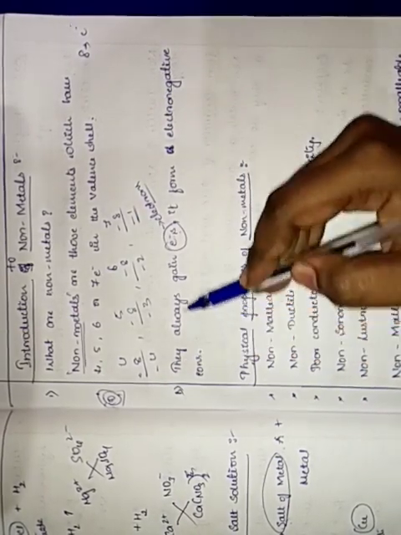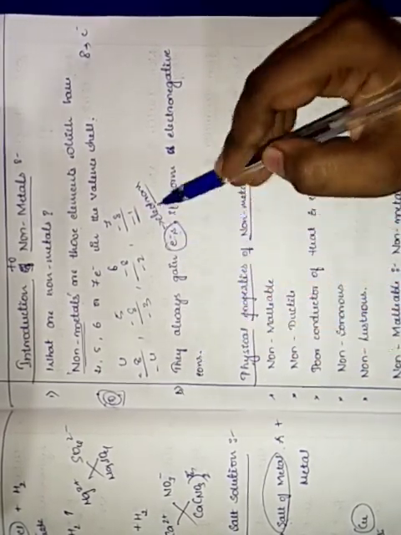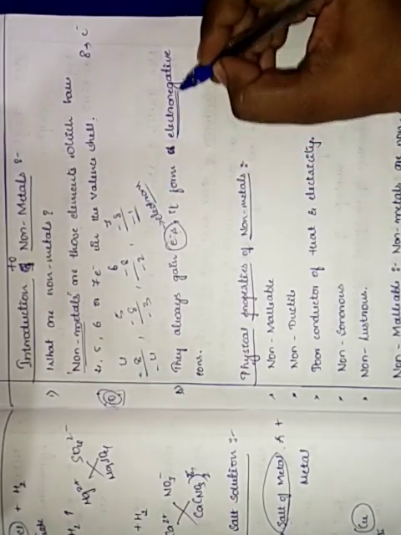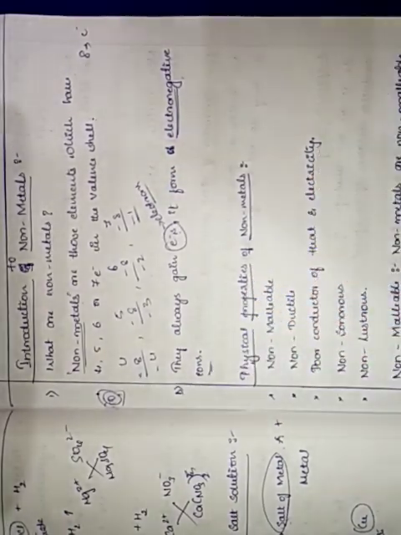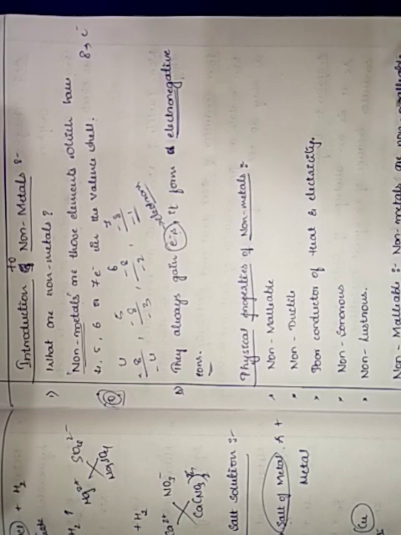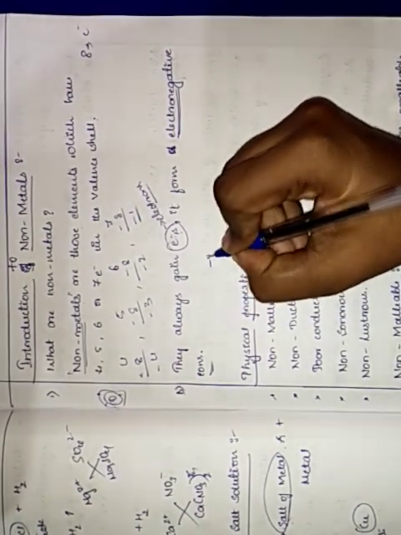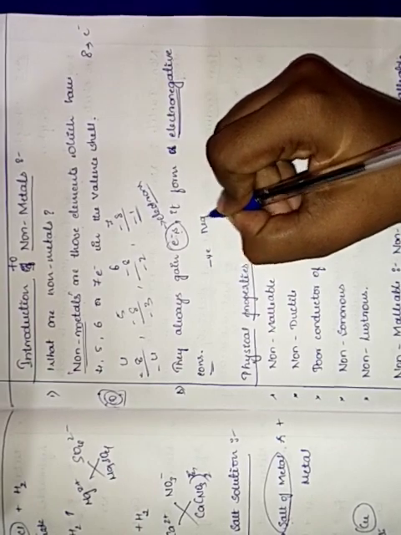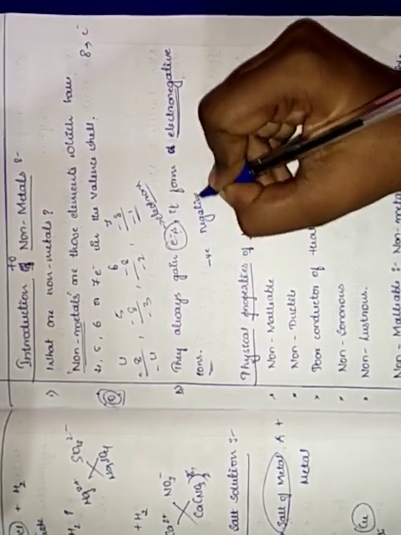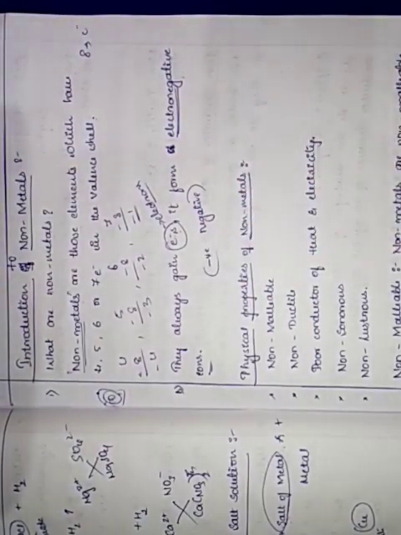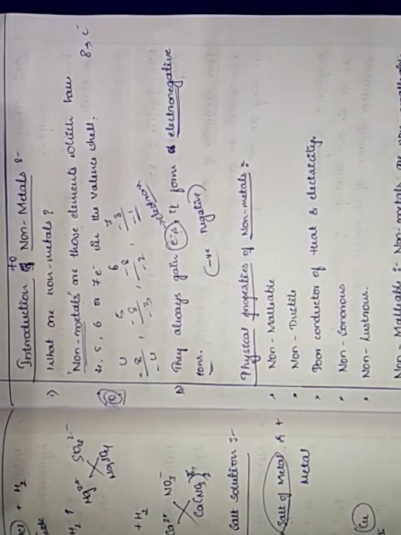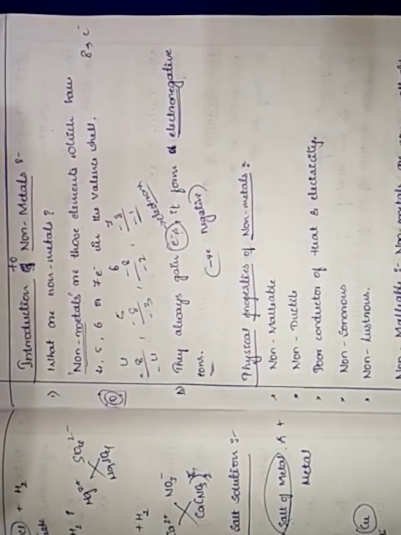They always gain electrons, and they form electronegative ions. When they gain electrons, they form electronegative sign. So this is how we come across non-metals.